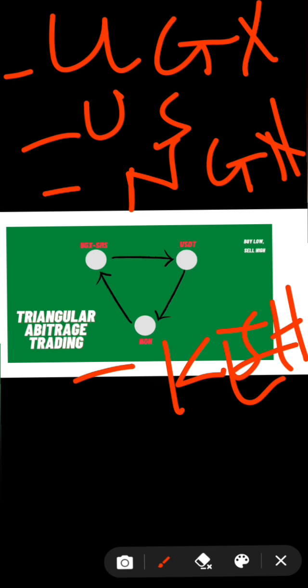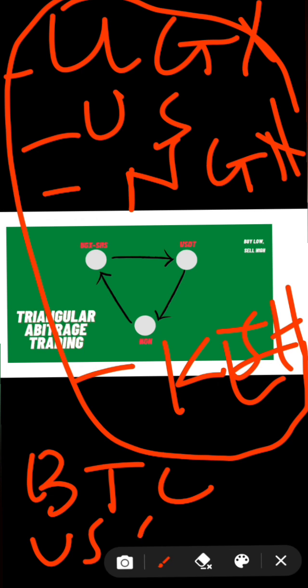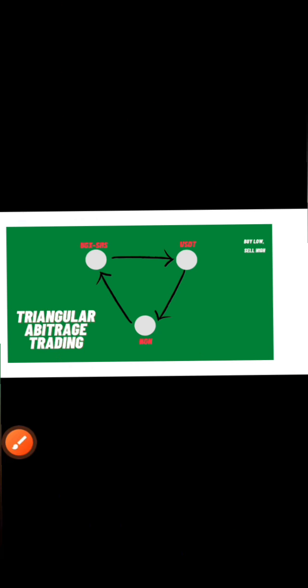So after understanding this concept, now we will take this concept of the difference in the markets and use it to buy particular coins that have the common value, right? So for example, we'll be talking about BTC or USDT or basically the dollar, right? So when we buy these coins and own them, we will again sell these coins to an external market and book ourselves the profit. So this is how it's going to work.